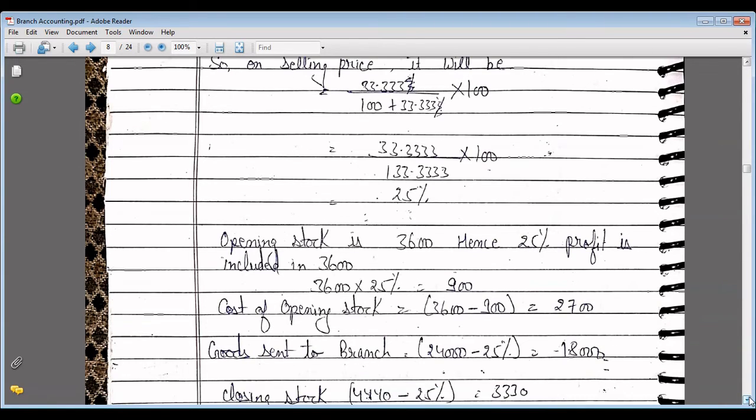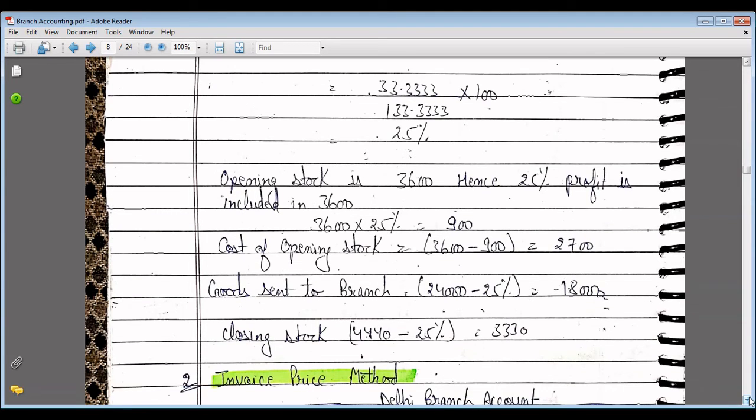Then goods sent to branch is 24,000, that is on invoice price, so we have to deduct profit from this to make it at cost price. So we deduct 25% and we get 18,000 goods sent to branch at cost. Same as in closing stock. Closing stock is rupees 4,440, and 25% profit is included in this closing stock, so we less 25% profit, and the cost of closing stock comes to 3,330 rupees.